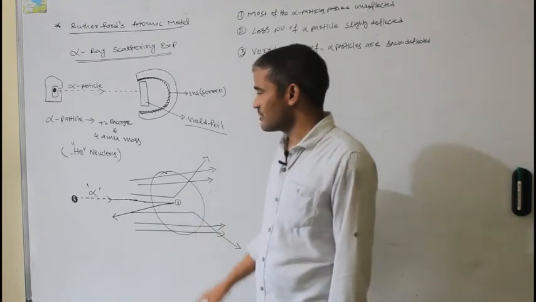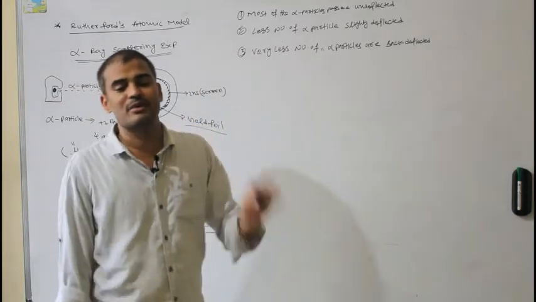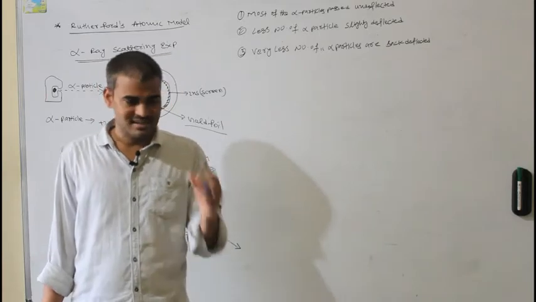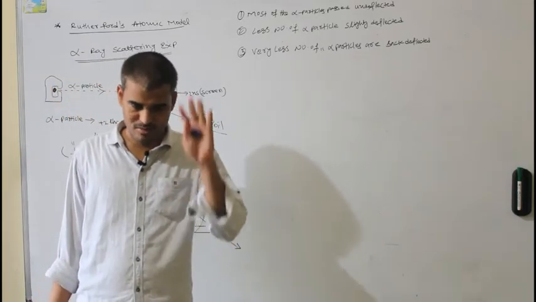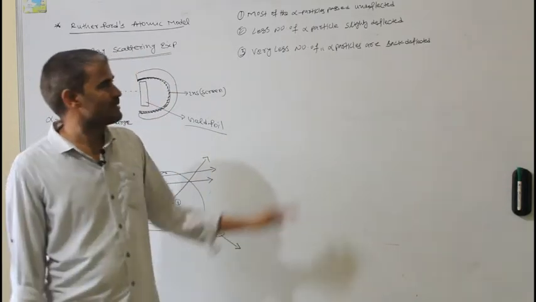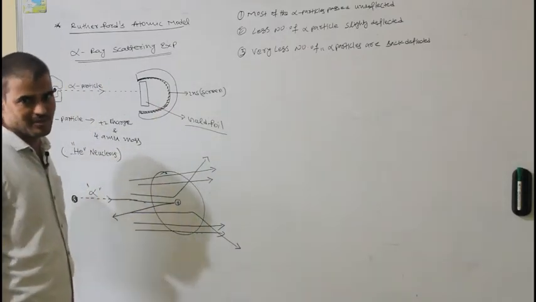So from this experiment he proved that in an atom, protons are not located in every part of the atom; they are located in a certain region of the atom. That region he called the nucleus. The term nucleus was introduced by Rutherford. Based on these three observations from the alpha ray scattering experiment, he gave a new atomic model.